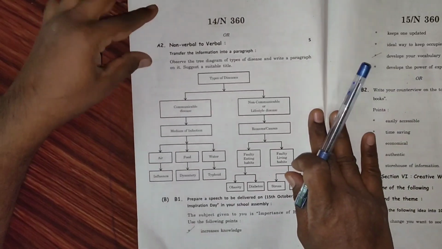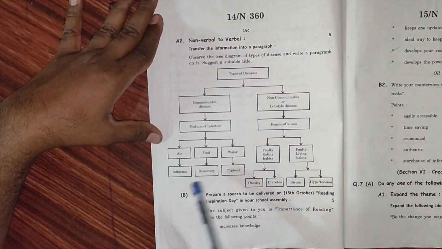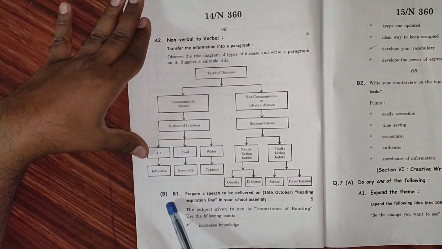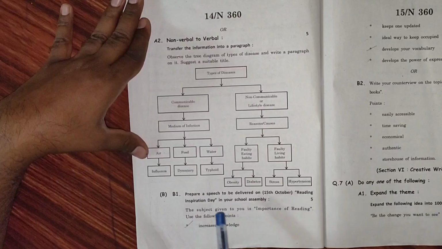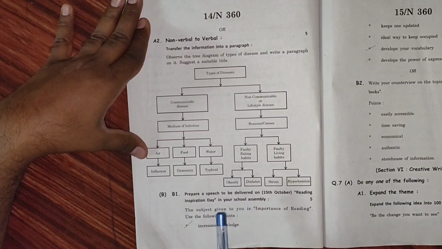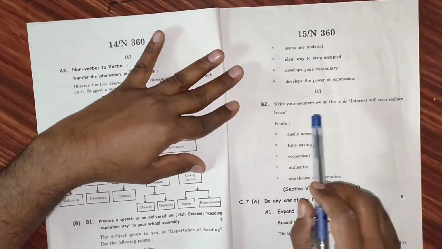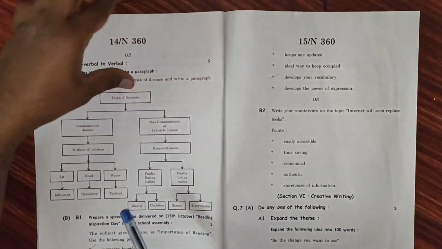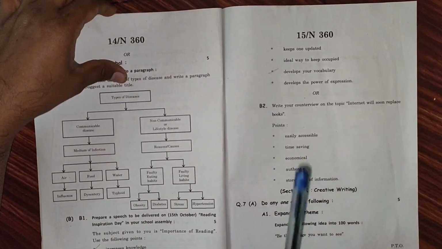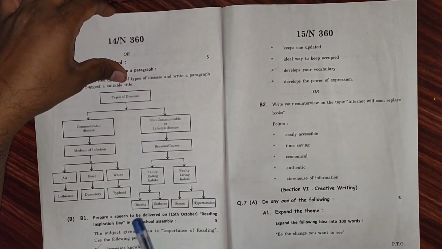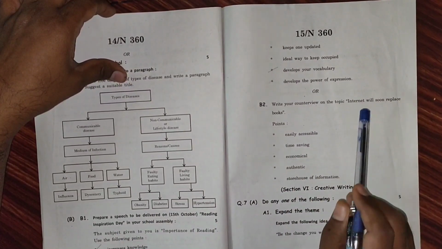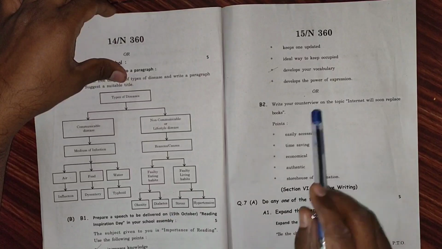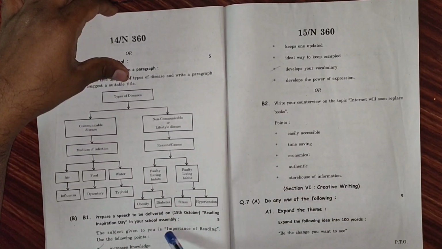Now we will move to the next part, that is B part of the question number 6. In B there will be B1 and B2 part. In B1 you have to write a speech, and in B2 part you have to write a counter view. Means out of B1 and B2 you have to attempt only 1 question. Either you can write speech writing or you can write counter view. For writing speech and counter view, the points will be provided.